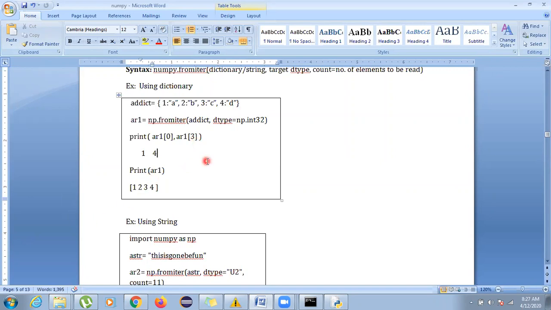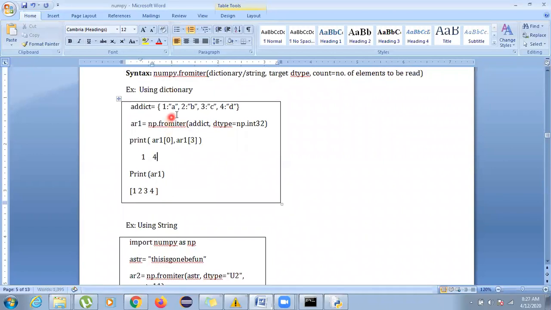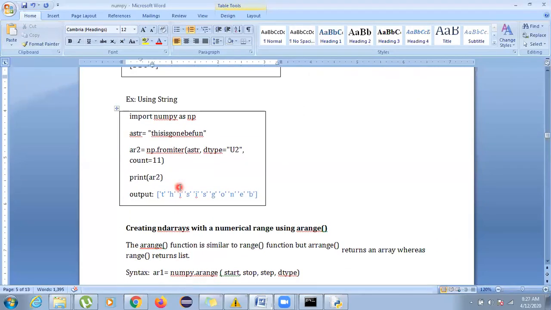Now, if we want to print your complete array, whatever has parameter converted in AR1, let's see what it is. The output will be there. So as you print AR1, it will be 1, 2, 3, 4, the complete index. Now see, by using dictionary only, keys become your array: 1, 2, 3, 4. Now, if you want to go for string, how are we going to do it? We are going to do it the same way, the same syntax will be used.